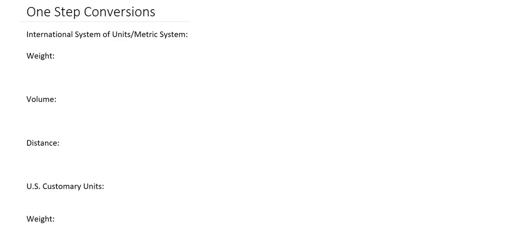One-step conversion. So the international system of units, or the metric system, which is what most of the world goes by, has a different way to measure than in the US. So for weight, you might actually be weighed in kilograms. Or if you have a smaller unit, it could be just grams, if you need something smaller to be measured.